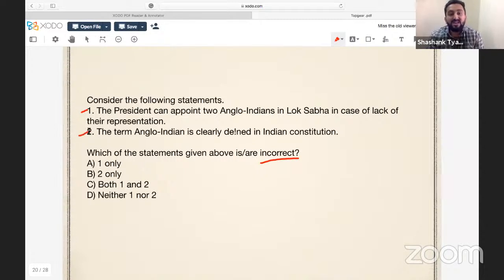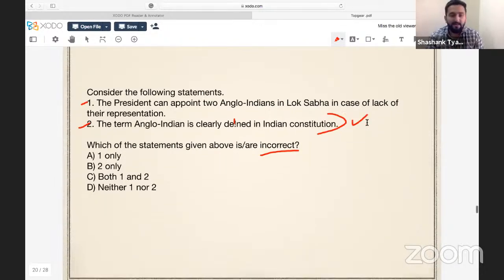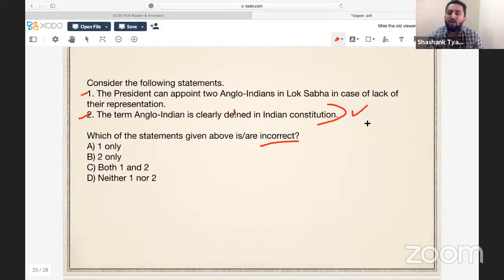The term Anglo-Indian is clearly defined. The word is defined in the Indian Constitution. This statement is correct. Yes, it is clearly defined. So if I ask, who is an Anglo-Indian, and why was this provision made in the start? The reason was, when India was getting independence, you all know that in the Indian subcontinent there were many people of European descent who were living here. To give them a certain kind of protection after India got independence, this provision was made.